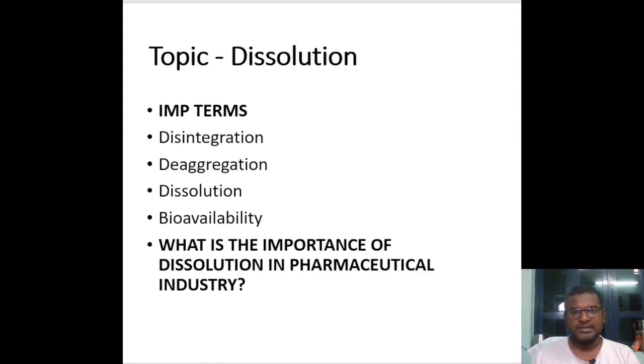And the next one is dissolution. Dissolution is when the fine particles formed at the end of the deaggregation process get converted into a molecular solution. This process is called dissolution. And the final one is bioavailability.